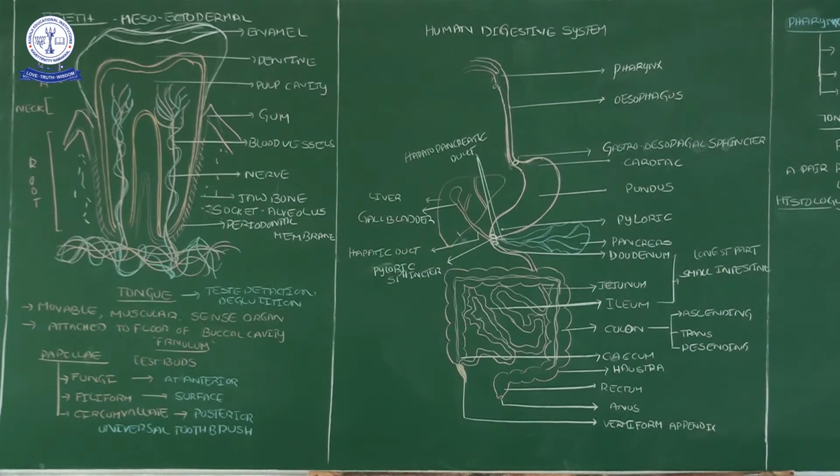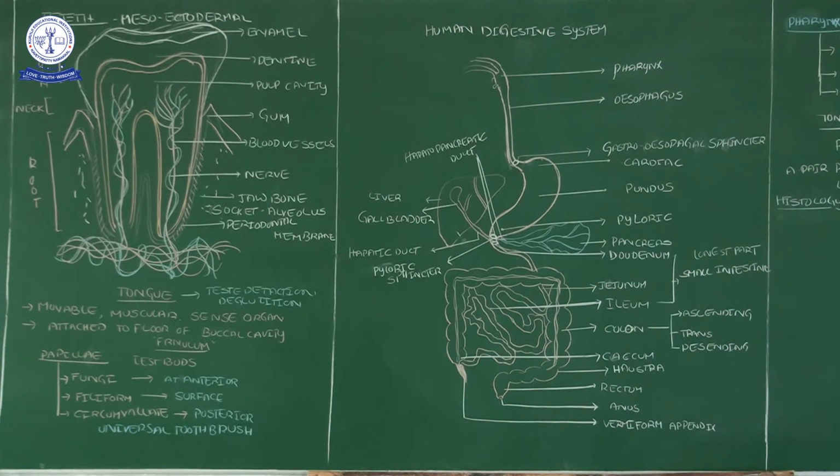In the human digestive system, as I already explained orally yesterday, the mouth opens into the buccal cavity, and the buccal cavity opens into the next part, the pharynx. In the previous video, the mouth is bordered by the upper lip and lower lip.